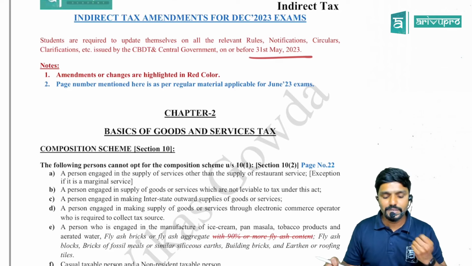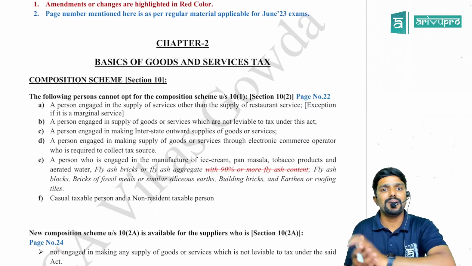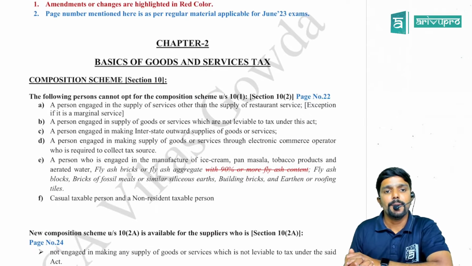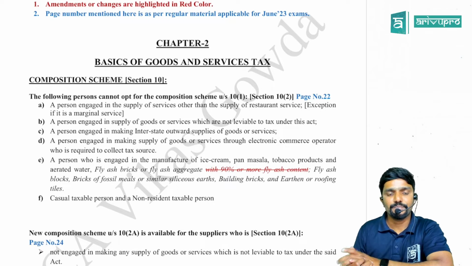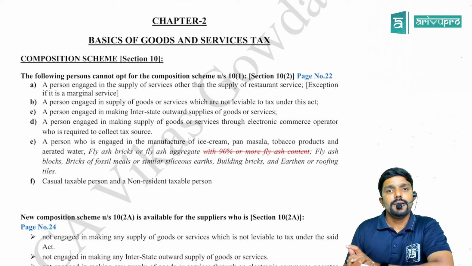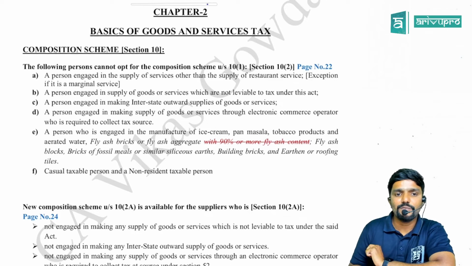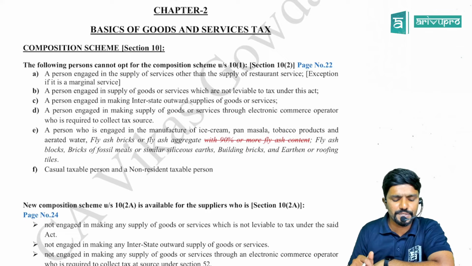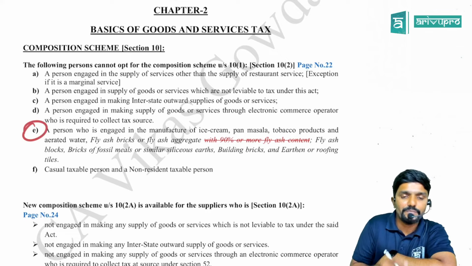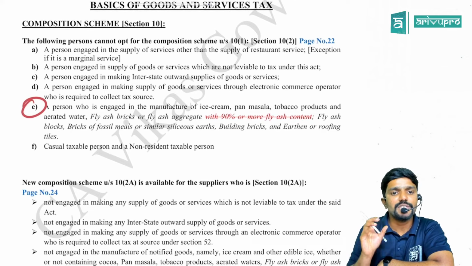So let us start with the first chapter, chapter 2. The amendment is with respect to chapter 2, basics of goods and service tax, in the composition scheme. On page number 22, I have given the persons who cannot opt for the composition scheme under section 10(1). There, the list of the following people cannot opt for composition scheme, guys. In point E, which was already an amendment for June exam, there is now a small change.